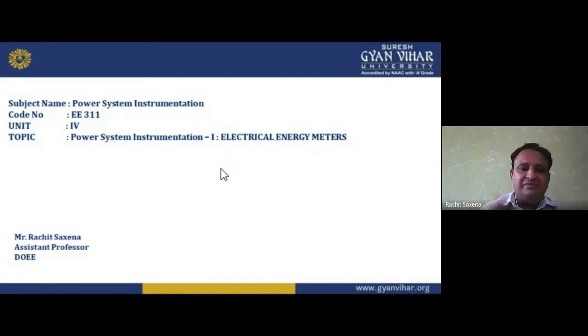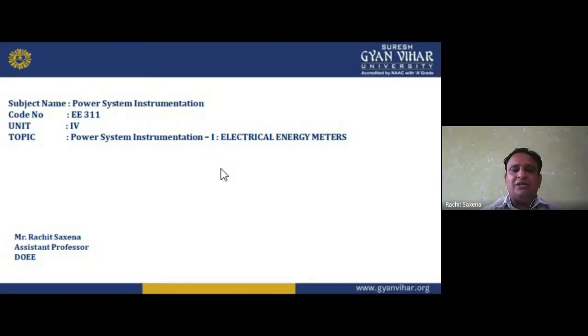So in the previous year we studied electrical measuring instruments. This is the extension of that, but in that subject we studied how an ammeter, voltmeter, wattmeter and energy meter are used. Now we study which type of instrument is used, as an extension of those instruments, in power systems. So we have studied a lot about this.